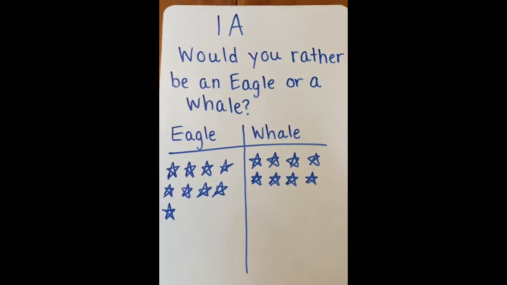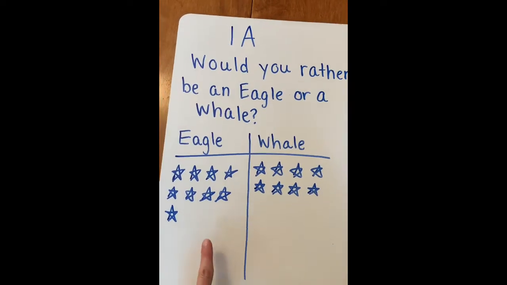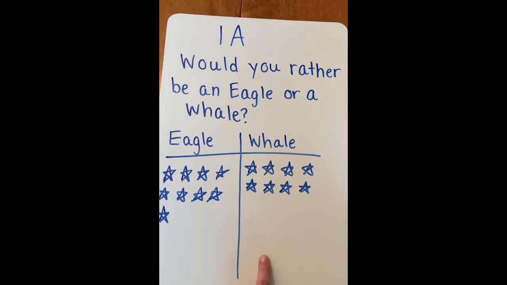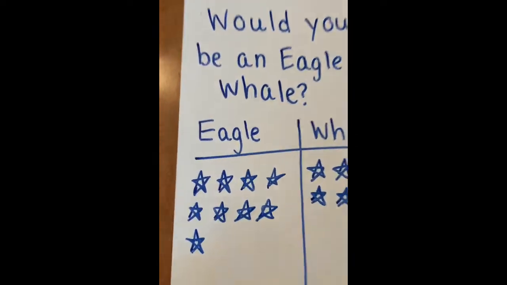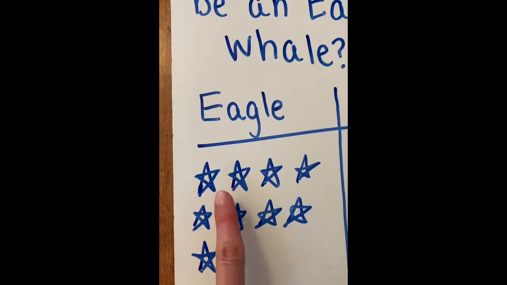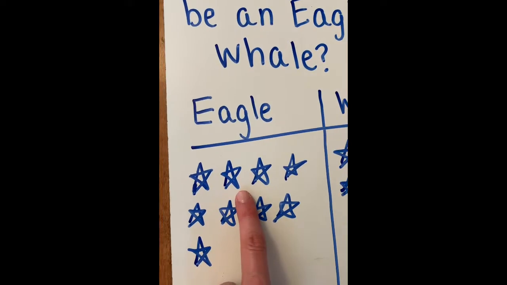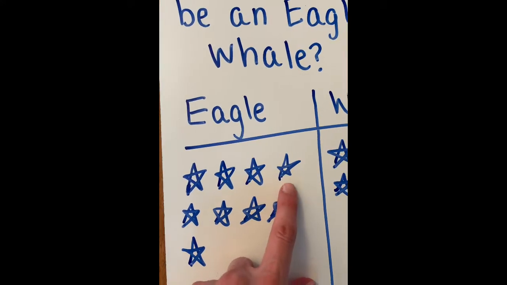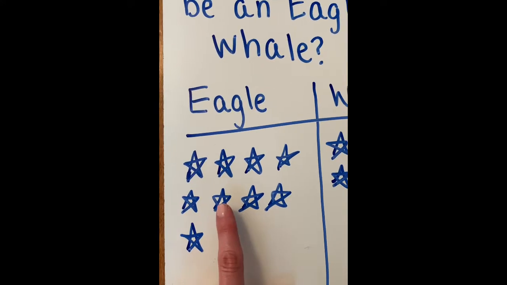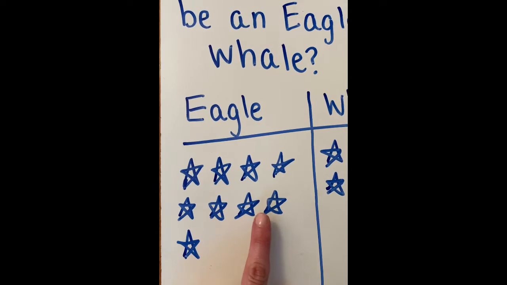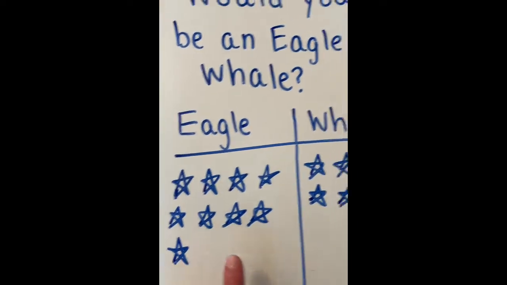So I used stars to show how many people wanted to be an eagle and how many wanted to be a whale. So let's count. Eagle is 1, 2, 3, 4, 5, 6, 7, 8, 9.